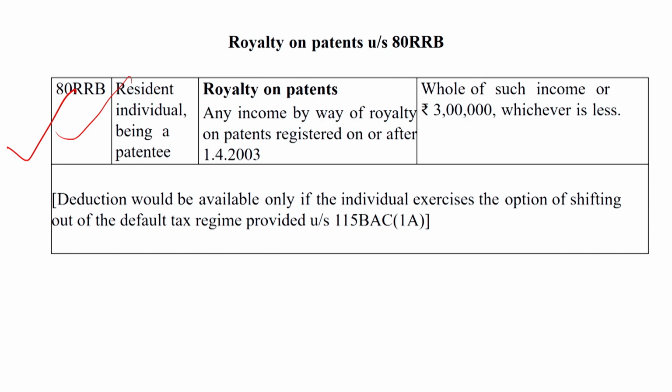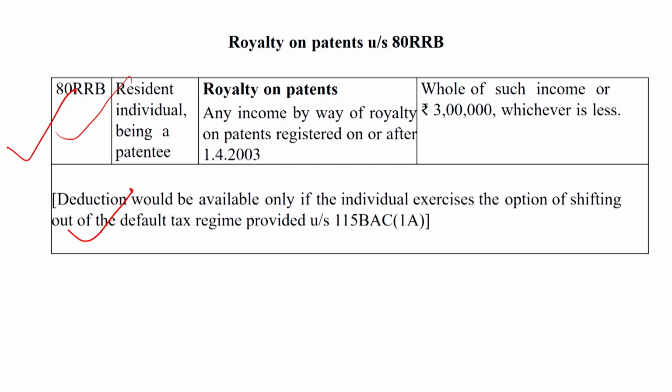And this deduction is not allowable under the default tax regime 115BAC; it is allowable under the optional tax regime. So dear friends, maximum deductions are beneficial only under the optional tax regime, not when shifting to the default tax regime.